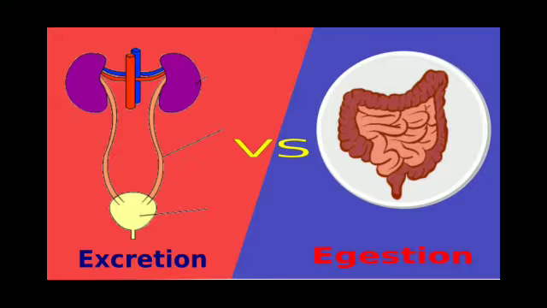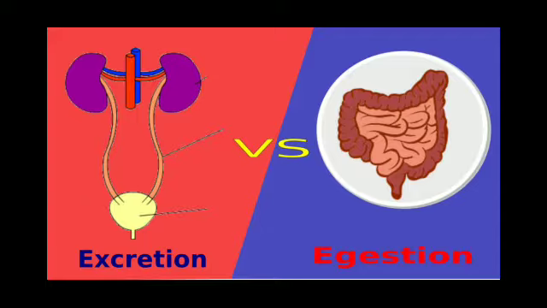Removal of these toxic substances from the body is called excretion. Now, if we talk about excretion in animals, smaller animals like unicellular organisms can excrete directly through the surface of their body, and some higher animals have developed an excretory system for this.